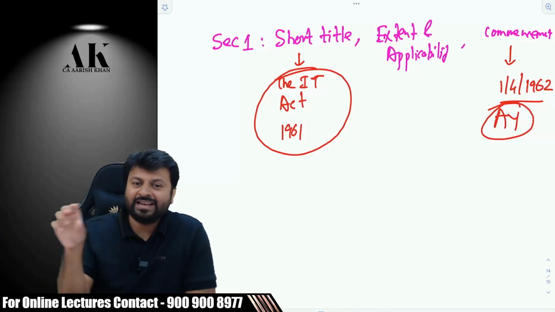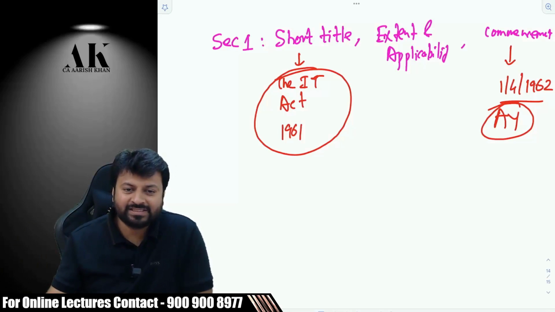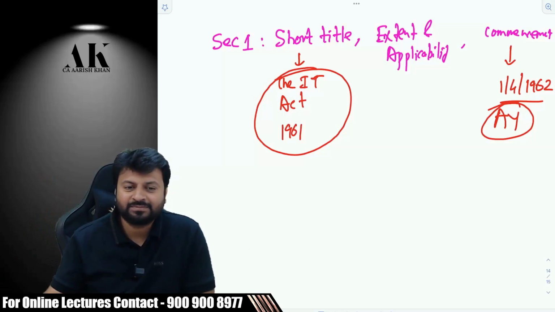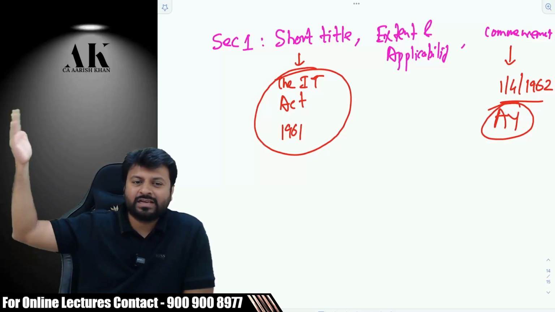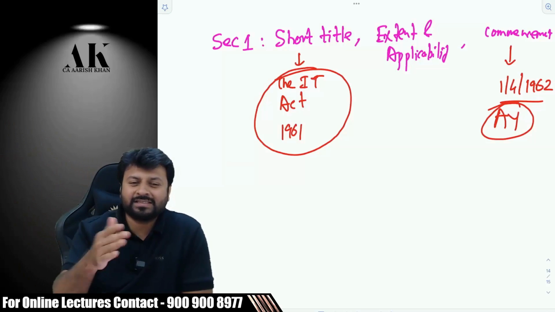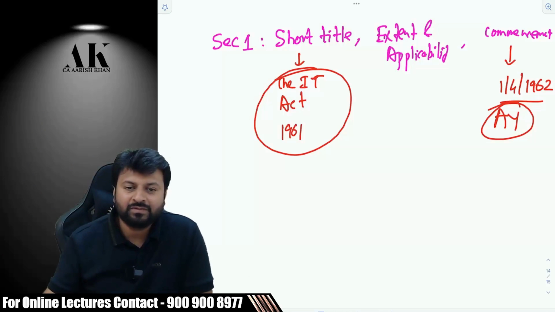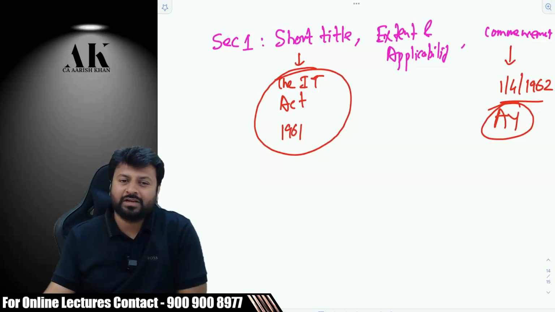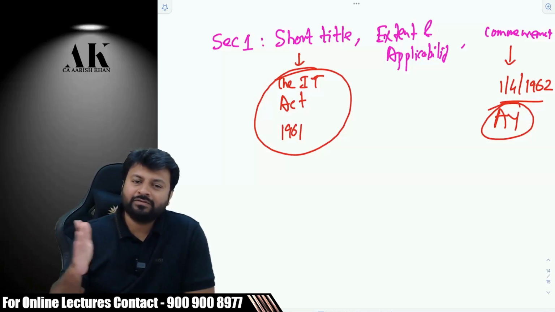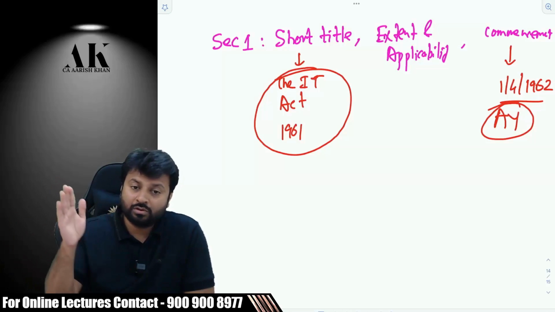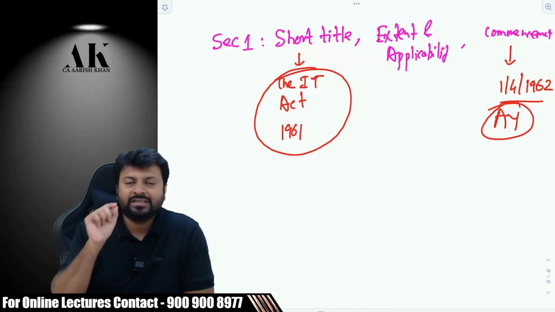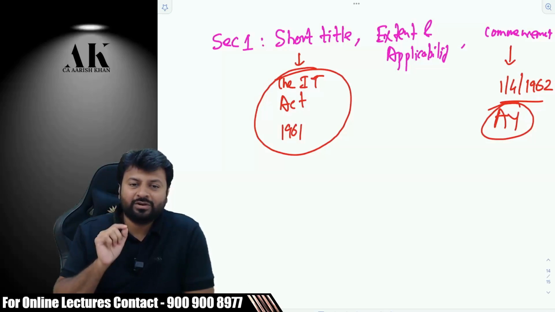It's a three-line phrase which says: an Act to consolidate the law relating to income tax and super tax. Super tax is a concept which was there earlier, which was imposed on rich people, similar to the surcharge now. Now it is not there. It was there at the beginning of the law when it was introduced. So if you go to the office tomorrow, see the very first page of the Income Tax Act. You will find there: an Act to consolidate the law relating to income tax and super tax.